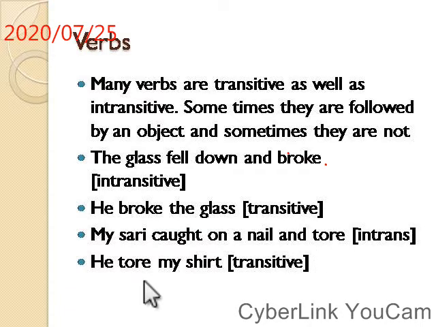But here, he tore my shirt. If you cut here, he tore, you will ask what did he tear? So you have to add an object. He tore my shirt. Thus it becomes a transitive verb.